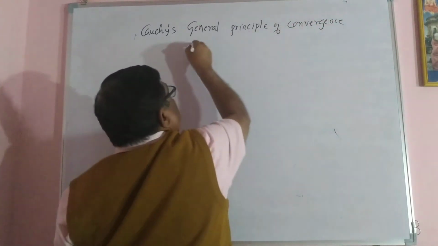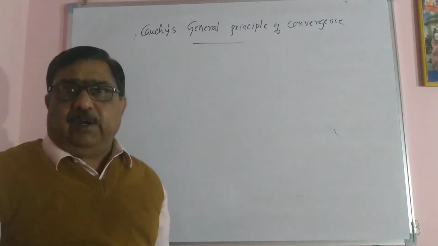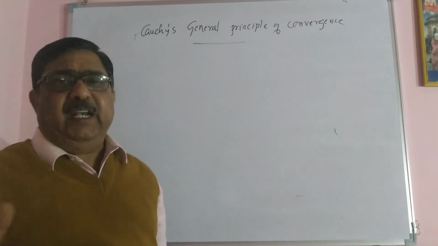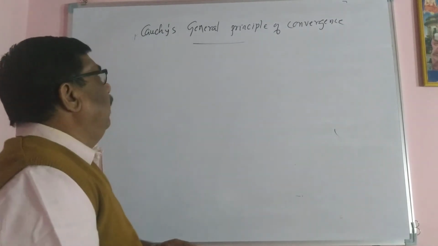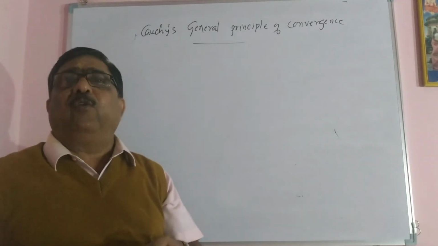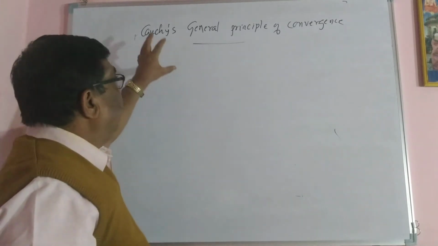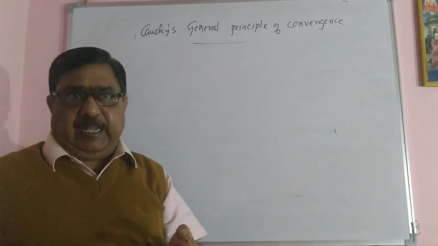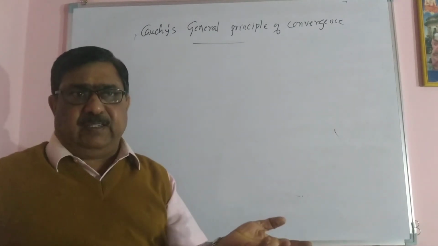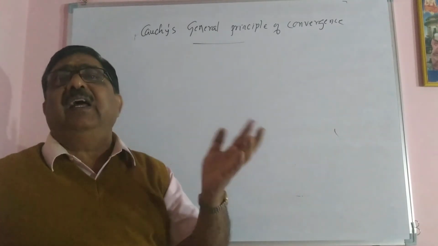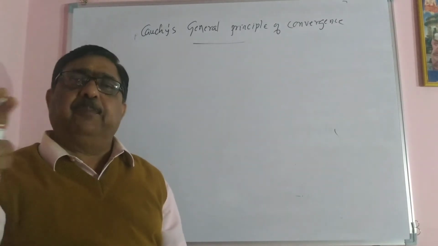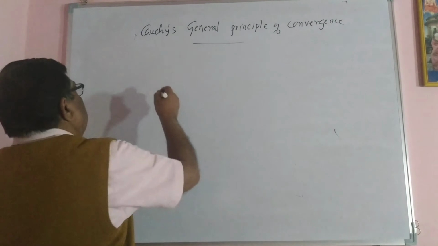Yes, they will ask state and prove Cauchy's general principle of convergence. The statement is very simple. A sequence is said to be Cauchy if and only if it is convergent. Every convergent sequence is a Cauchy sequence and every Cauchy sequence is a convergent sequence. There are two cases: Cauchy implies convergent, convergent implies Cauchy. So that is the theorem.